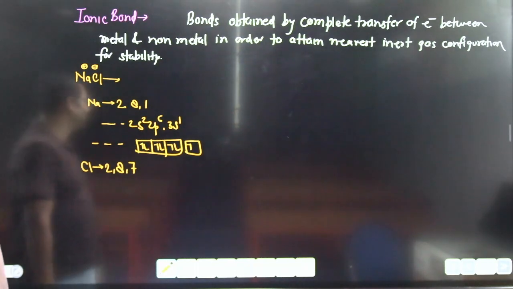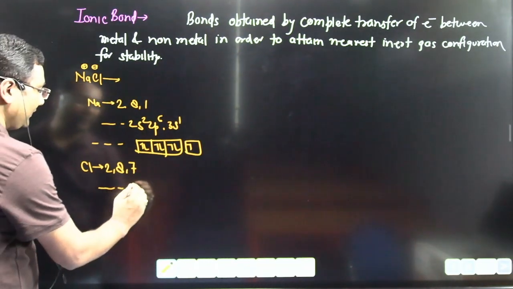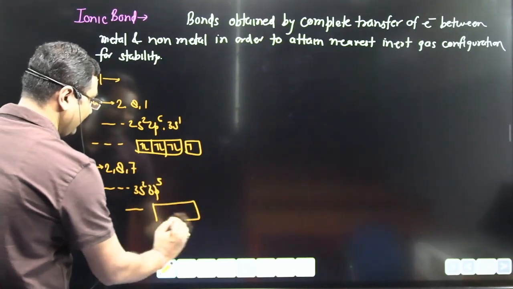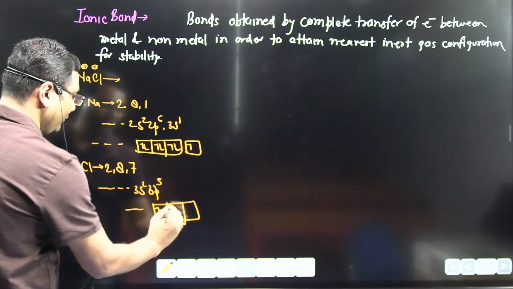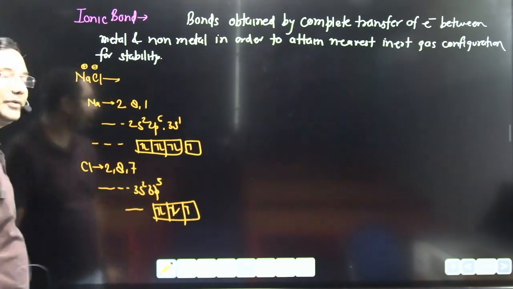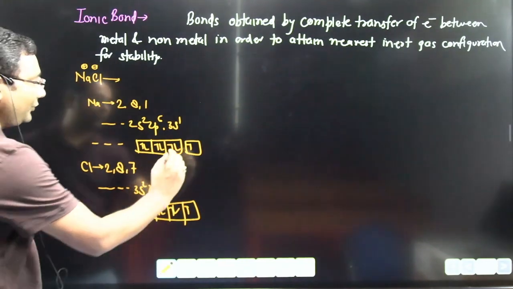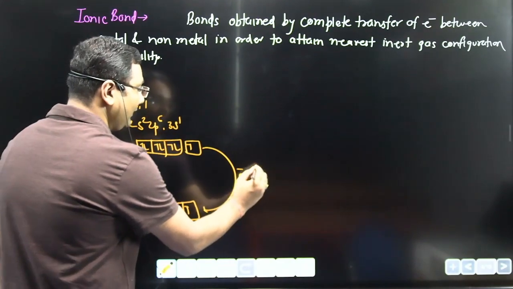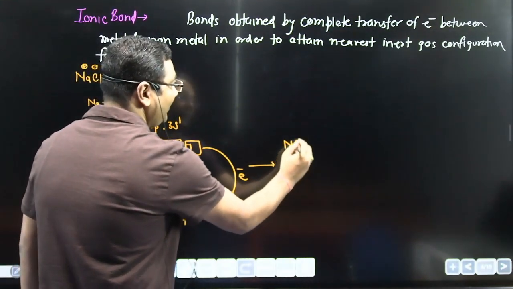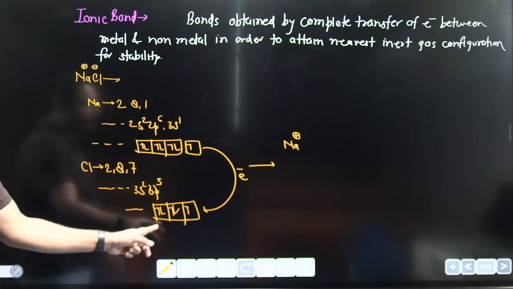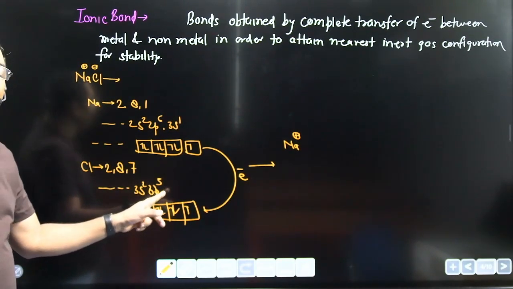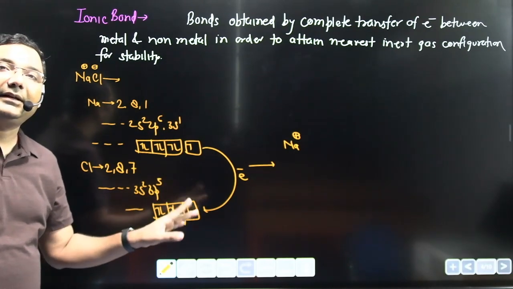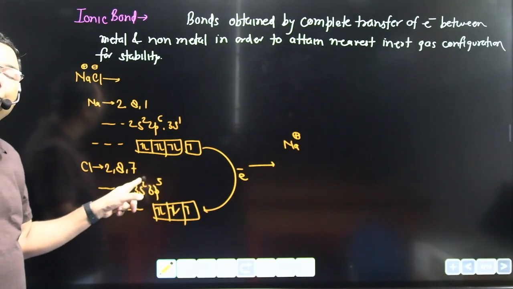Now Cl is 2,8,7. The last electron of Cl is in the third shell and the configuration of the third shell will be 3s2, 3p5. The p subshell has 5 electrons. Now Cl wants one more electron, so sodium transfers its electron to Cl. Sodium becomes positively charged. By accepting the electron, Cl becomes 3p6, or 2,8,8.